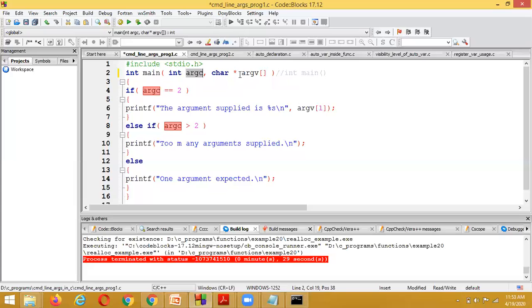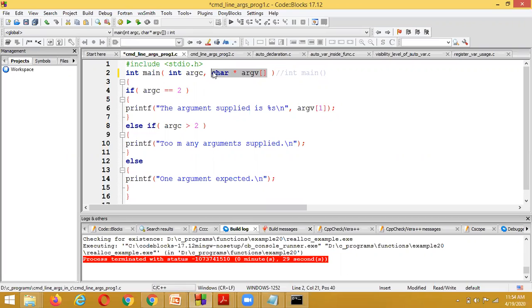Next, it is an array, and inside this array, string type variables are going to be stored. Suppose XYZ and ABC are such variables. Size is 2. XYZ is stored at the 0 index position and ABC is stored at the 1 index position. All the command line arguments are considered as string format. That's why we have taken it as a character array.